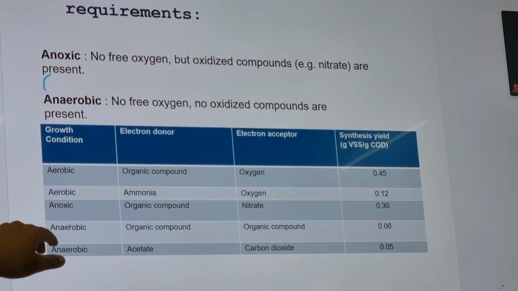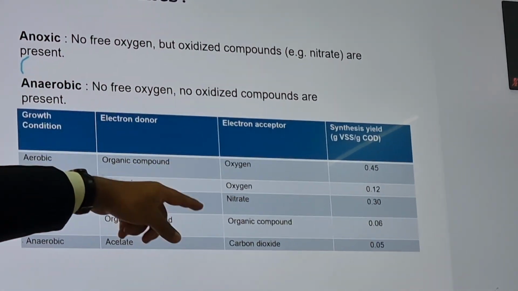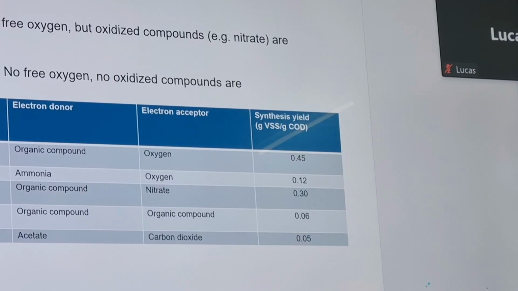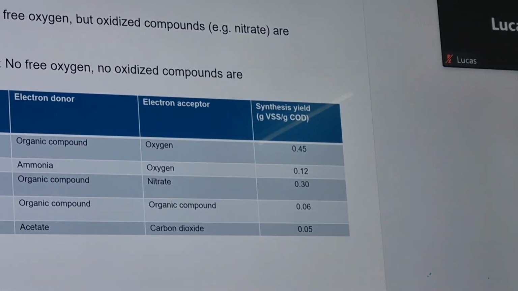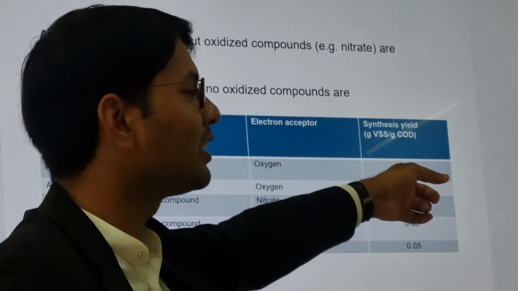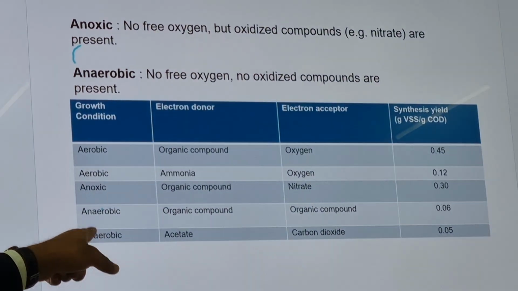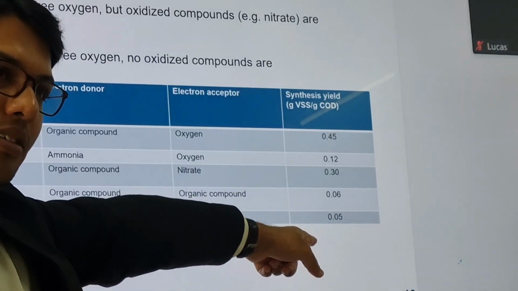Here you can see aerobic, organic compound, oxygen, synthesis 0.45. This is the highest one. That's why in wastewater treatment, whenever there is aerobic treatment, there is a lot of sludge. That sludge is representative of the yield, like biomass. But in the case of anaerobic, it is minimal.